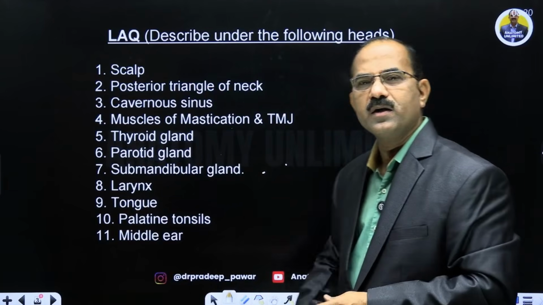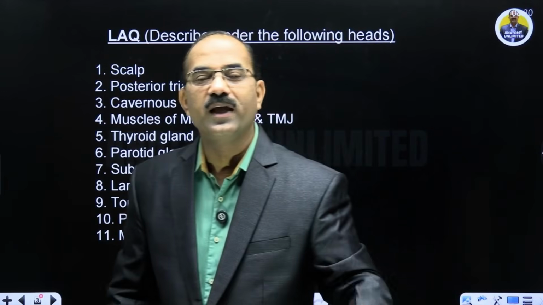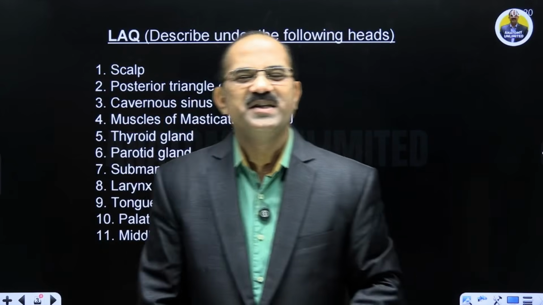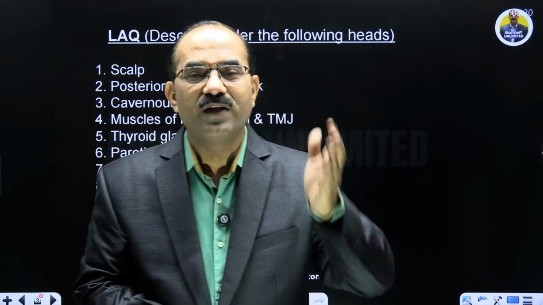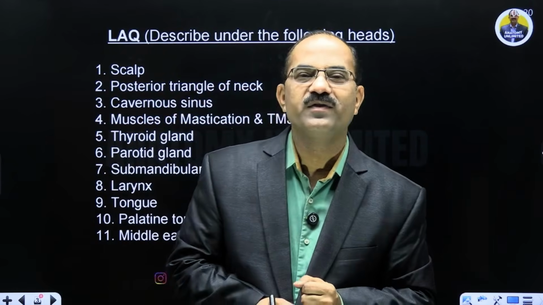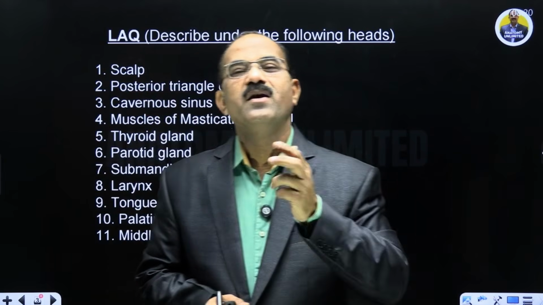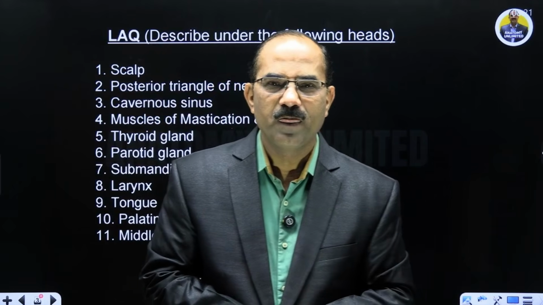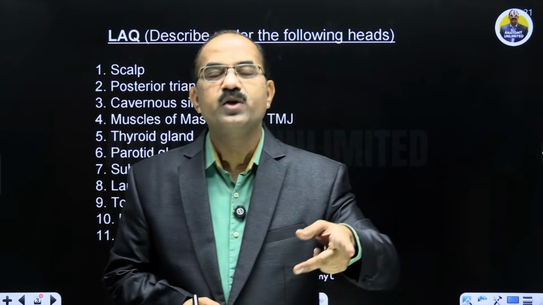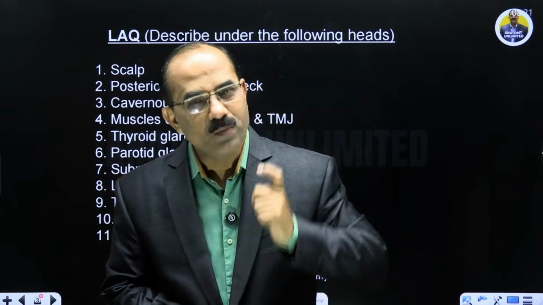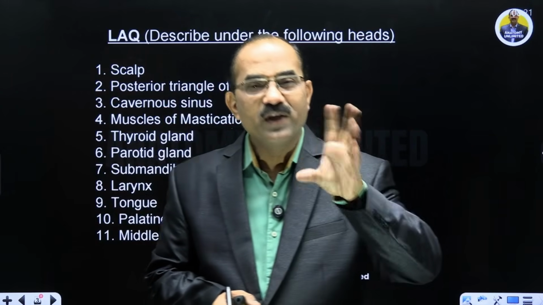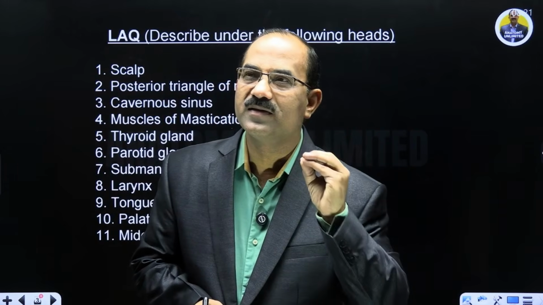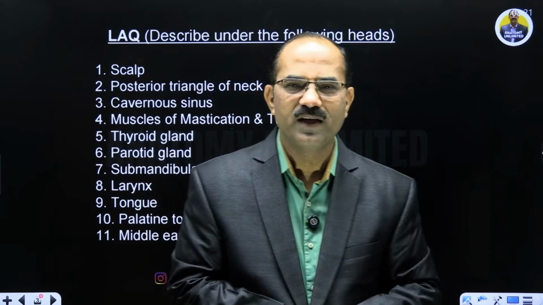Then coming to the tongue, students, it is very important. LAQ is tongue because इसमें histo भी है, embryo भी है, gross भी है. So you have to first explain the morphology of the tongue, the superior surface, the inferior surface of the tongue, the tip, the base. फिर कैसे tongue is attached to the epiglottis by glossoepiglottic folds. Then you have to explain the anterior 2/3, posterior 1/3, posterior most part of the tongue, which papillae you get in the anterior 2/3, posterior 1/3 पे, what lymphoid tissue you get, lingual tonsil वगैरह.